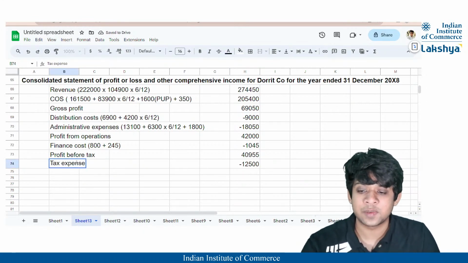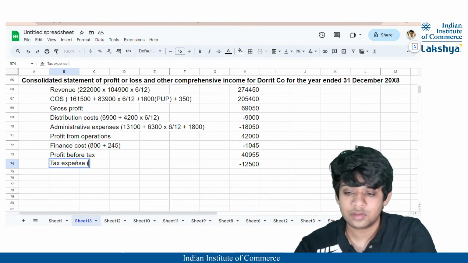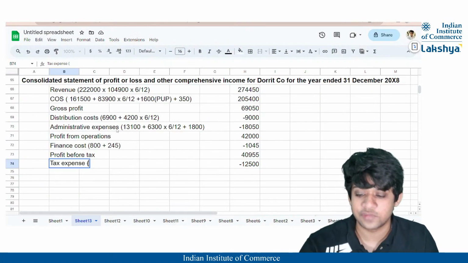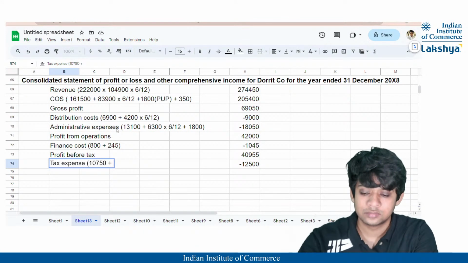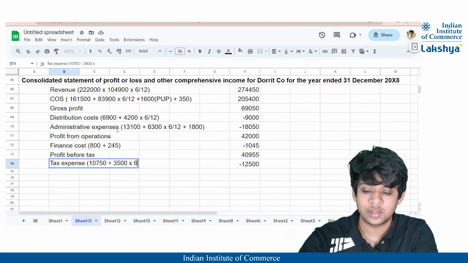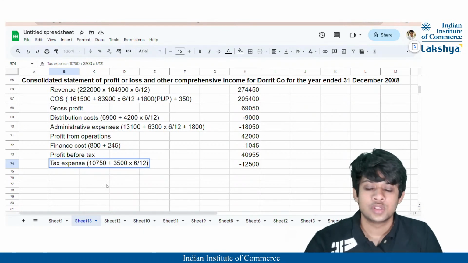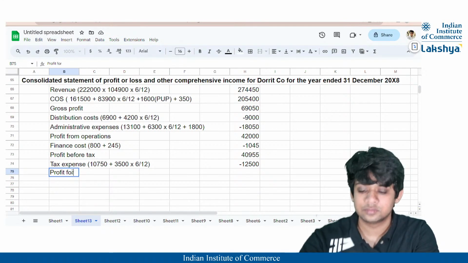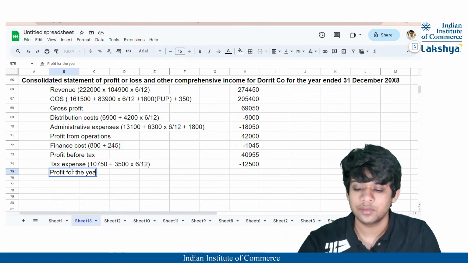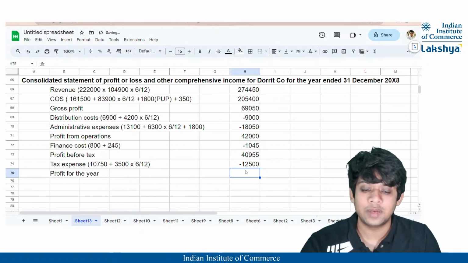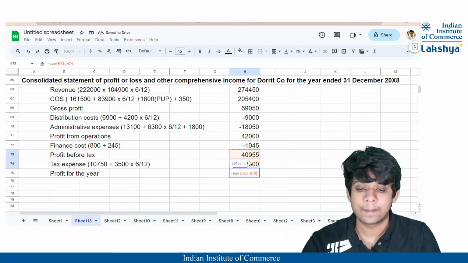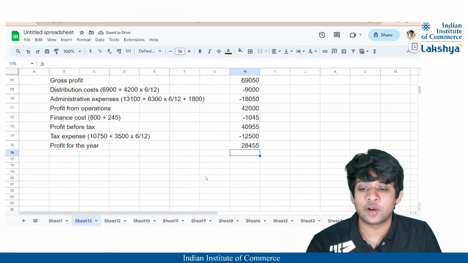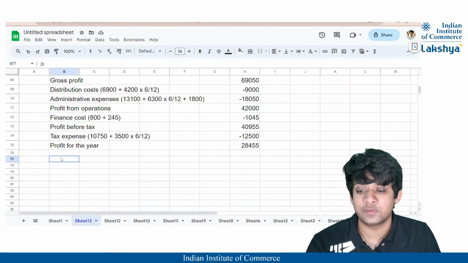So it will give me the tax expense for the year. Again, restating the values here just for clarification, 10,750 and 3,500. 3,500 into 6 divided by 12, correct? So this is the tax expense, and thus the profit for the year that we will get is going to be nothing but 28,455. So we have got our profit for the year, guys, which is nothing but 28,455.